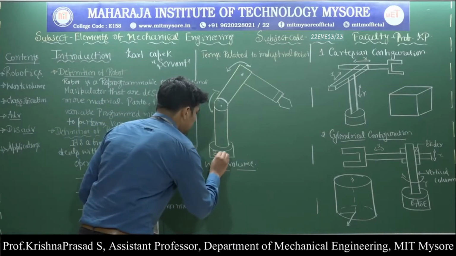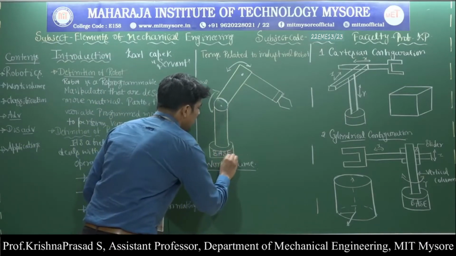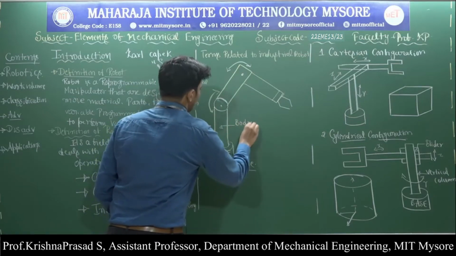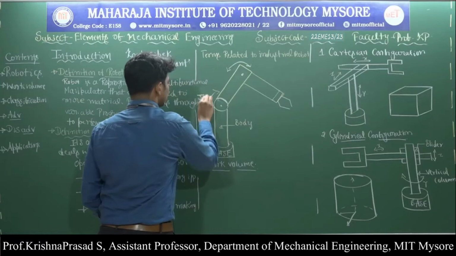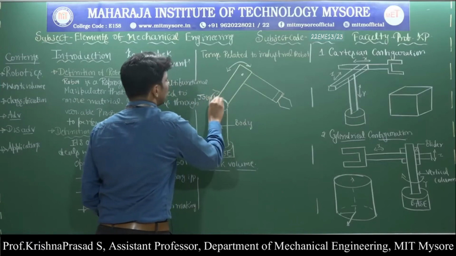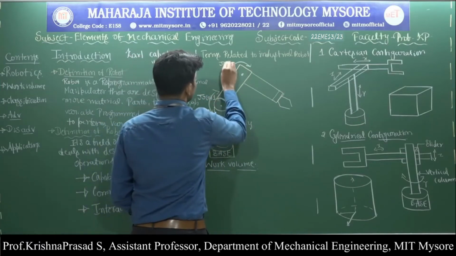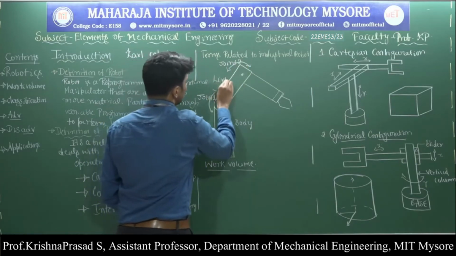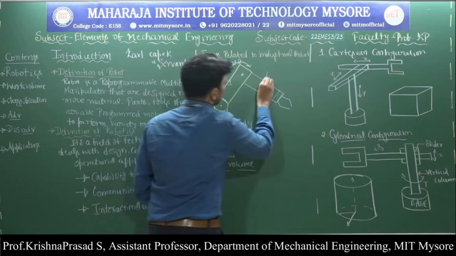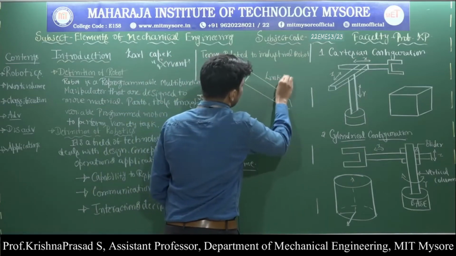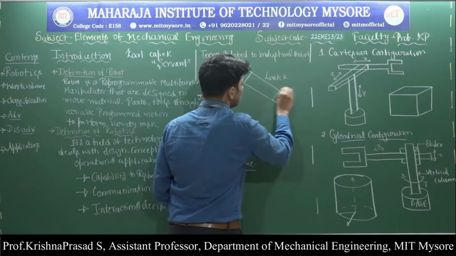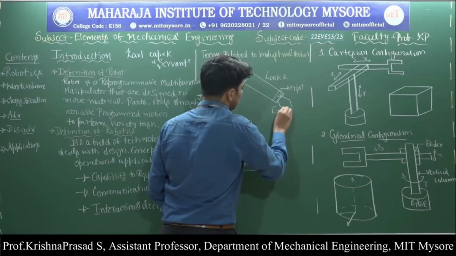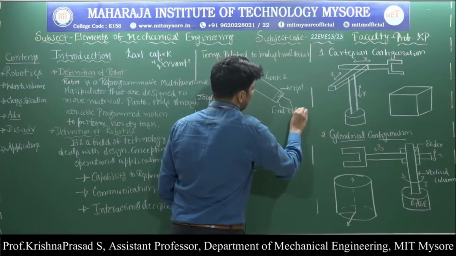Observe here, this is the base, and this is the body, and this is the joint. I will call it joint number 1, and this is joint number 2, and this is called link 1, and this is called link 2, and this is called wrist, and this is called end effector.